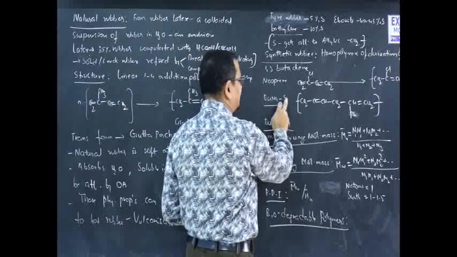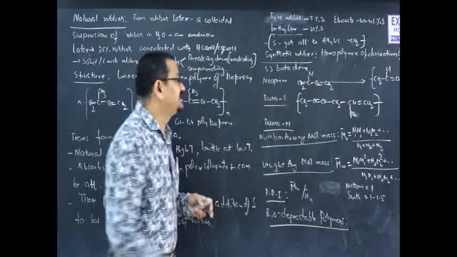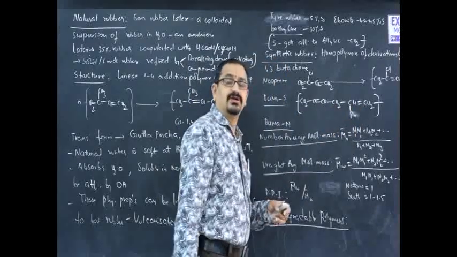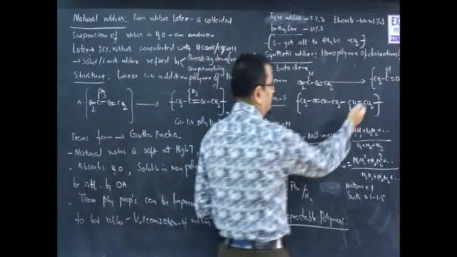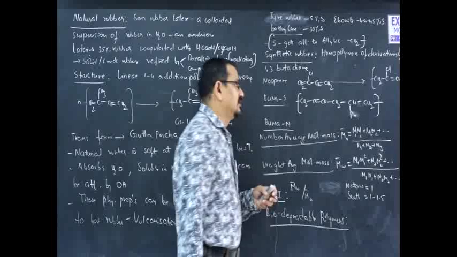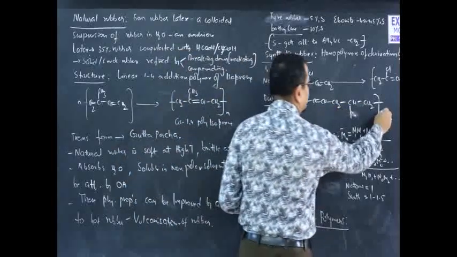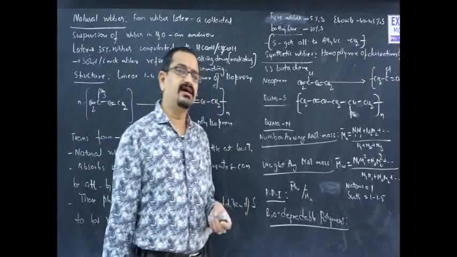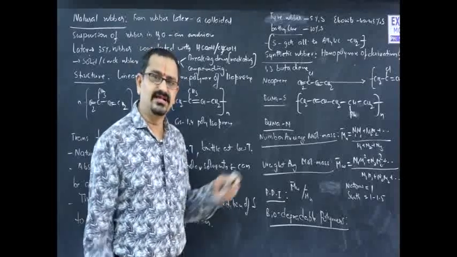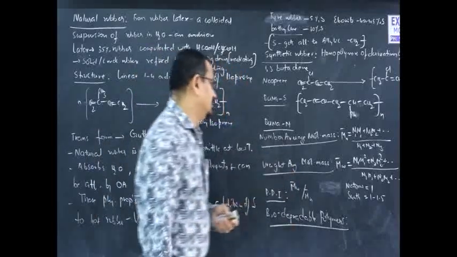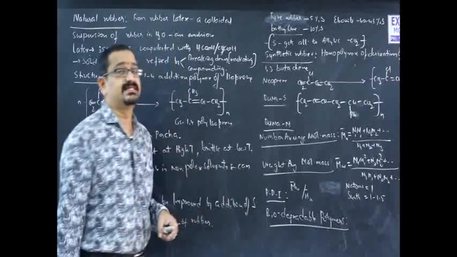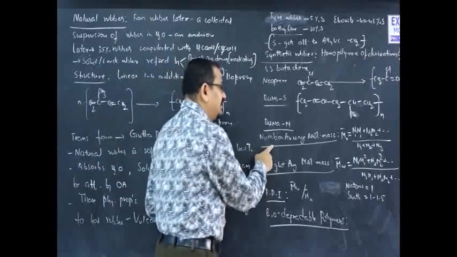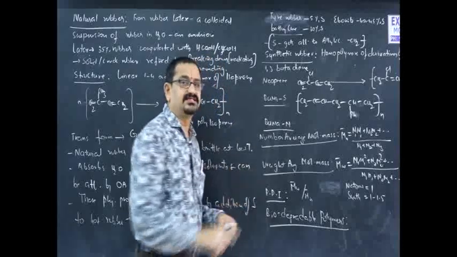Similarly, Buna S means styrene rubber, S for styrene. It is formed by the addition polymerization of 1,3 butadiene and styrene. As a combination, it gives the corresponding polymer. There is no unsaturation after polymerization. This is called Buna S. Similarly, Buna N means 1,3 butadiene with acrylonitrile, vinyl cyanide. When it comes to expressing the molecular mass of these rubbers, there are two ways. One is number average molecular mass, and the other is weight average molecular mass.